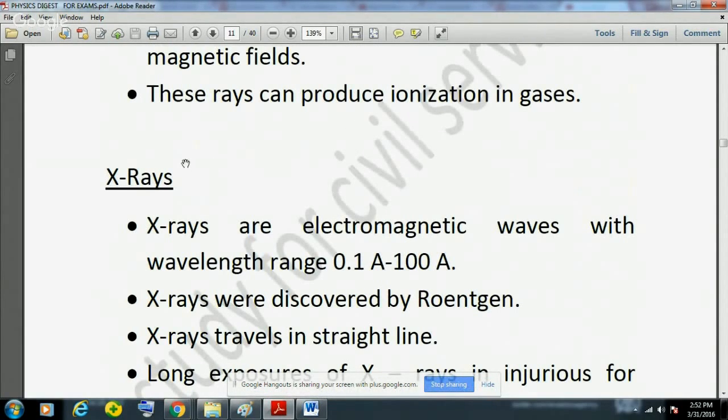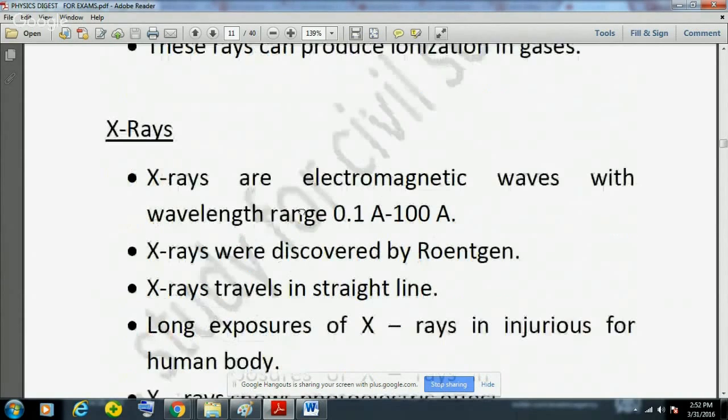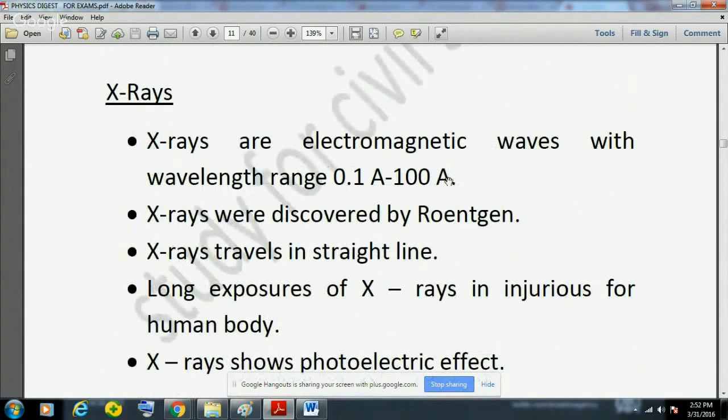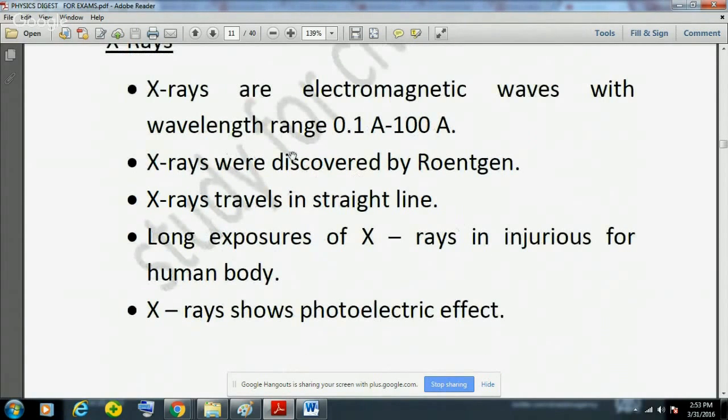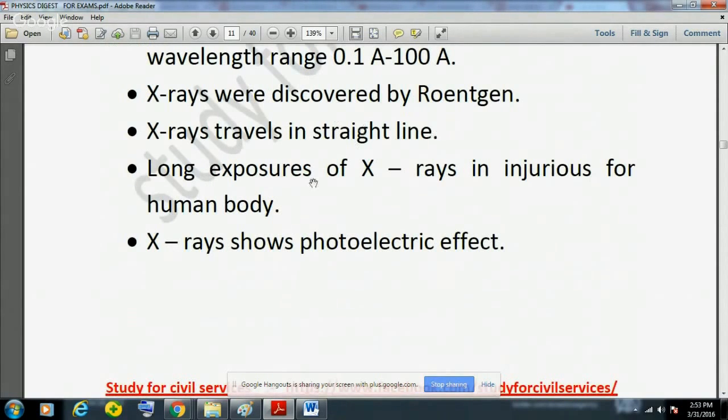Now, another very important rays are X-rays. They are electromagnetic waves, and their wavelength ranges from 0.1 angstrom to 100 angstrom. Sorry for the disturbance. 1 angstrom is equal to 10 to the power minus 10 meter. So X-rays are electromagnetic waves, and their wavelength ranges from 0.1 angstrom to 100 angstrom. And X-rays were discovered by Roentgen, and they can also travel in a straight line.